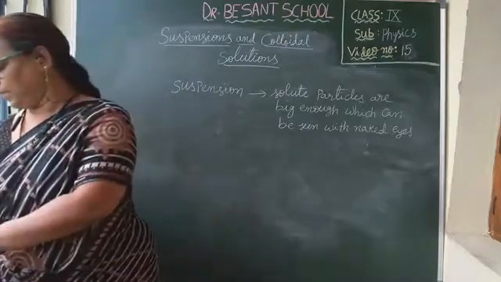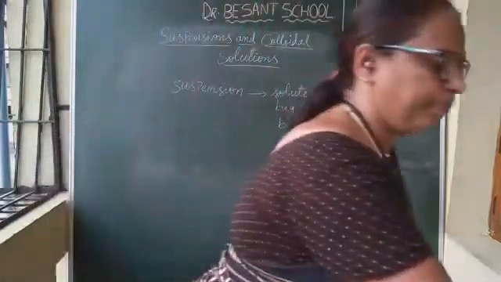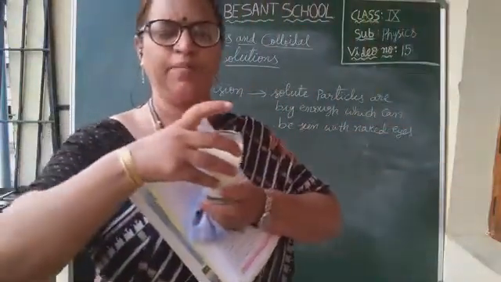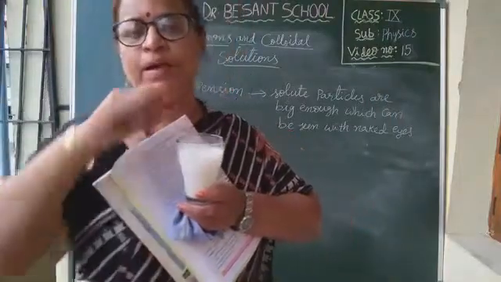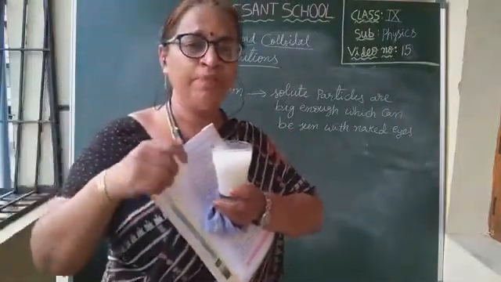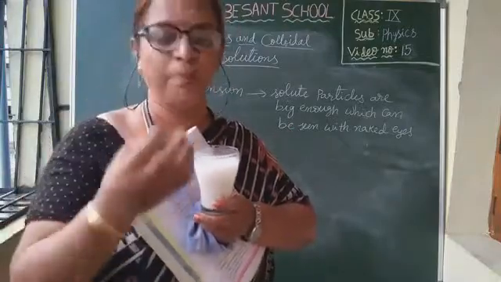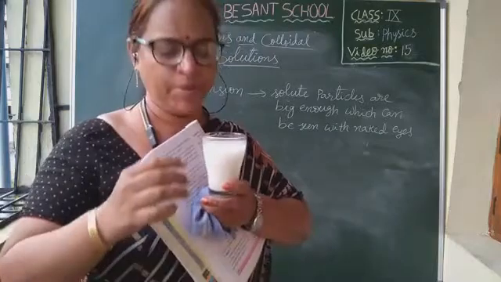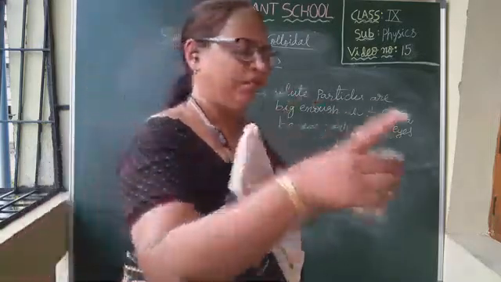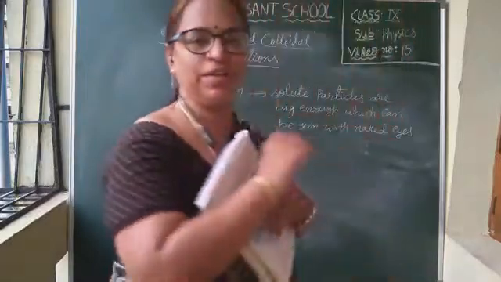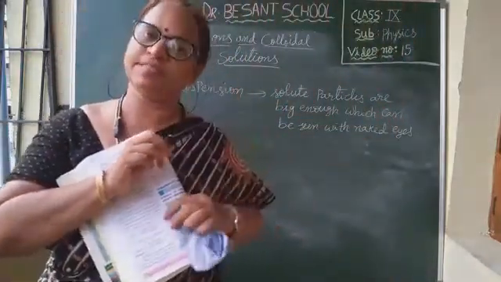See in your textbook. Not only that, if we pass a beam of light into it using a torchlight or anything, that light is also visible. The path of the light will be visible because the solute particles will scatter that beam of light. For a homogeneous solution, the path is not visible, but for a heterogeneous one it is visible.